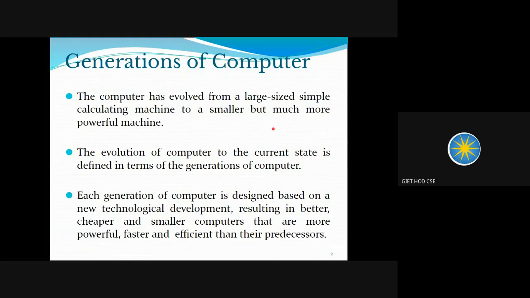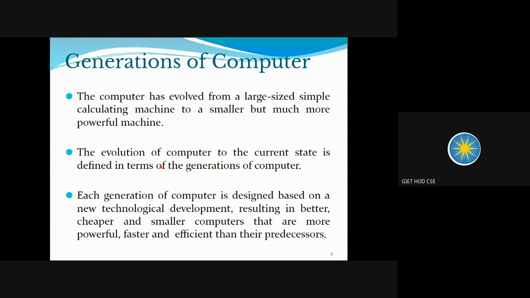They were not portable, and even though they were electronic devices, there were a number of chips and integrated circuits attached to them, so they heated up very easily. They heated up very fast. So they evolved from large, simple calculating machines to smaller ones. Today's machines are smaller in size, but they are more powerful.